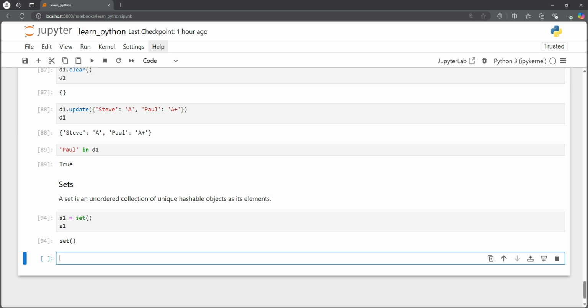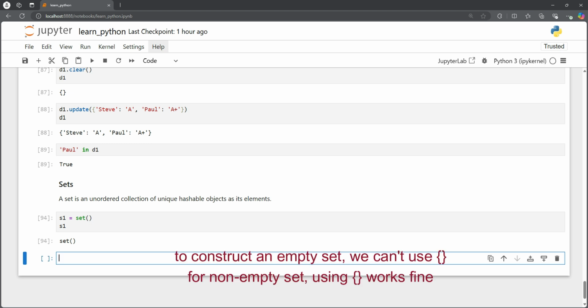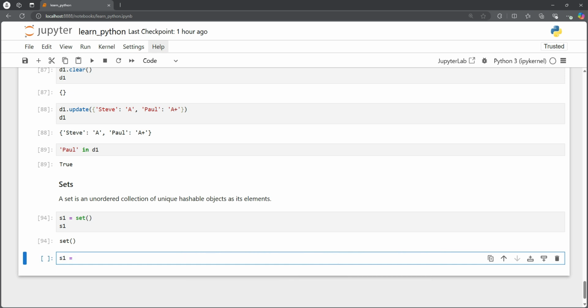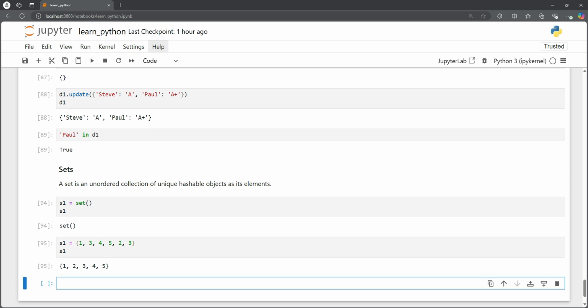We cannot use the curly braces as we saw before, that creates a dictionary. So we can create a set, for example s1 is equal to 1, 3, 5, 4, and 4 again, 2 and 3. And if we print, you can see that even though we have written 3 twice in the set, we can still see only the unique elements in the set. That's also a very powerful feature, because we can easily remove duplicates in our list or container by just converting it to a set. So for example, let's see,